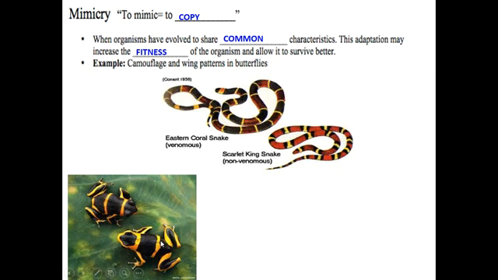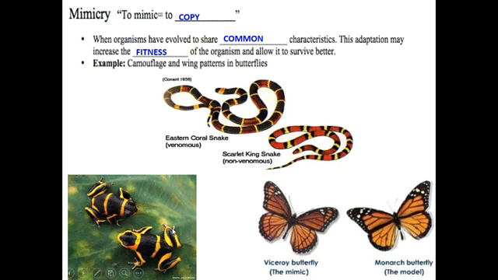Or another example down here with these frogs, this frog would be considered poisonous while this one would be considered non-poisonous. But they are so similar, it is very difficult to tell the difference. Or even with the viceroy butterfly and monarch butterflies. Monarch butterflies are fairly poisonous to a lot of other animals that try to eat them, like birds. The viceroy butterfly looks almost identical to the monarch butterfly, which will help to ward off a lot of organisms that would want to prey on it.